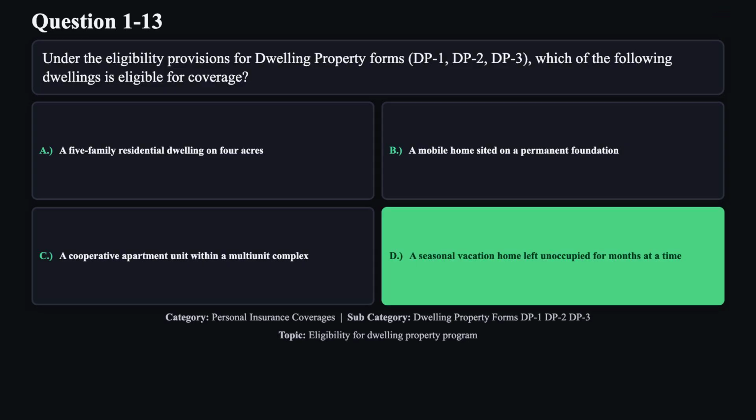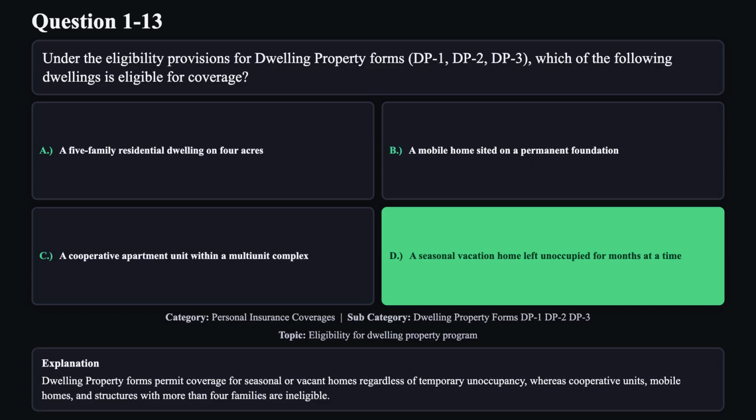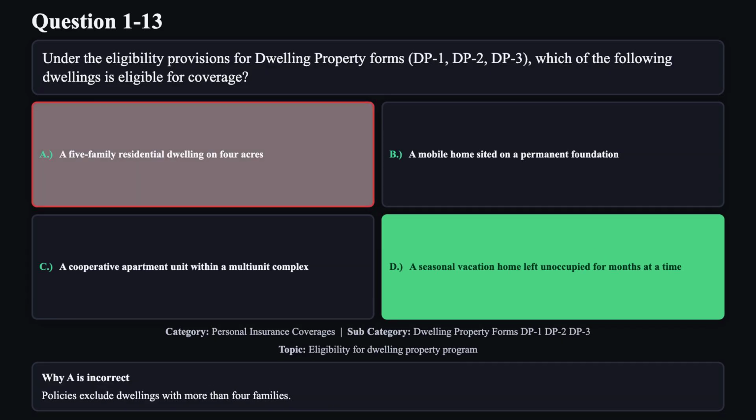The correct answer is D. Dwelling property forms permit coverage for seasonal or vacant homes regardless of temporary unoccupancy, whereas cooperative units, mobile homes, and structures with more than 4 families are ineligible. Reason A is not correct. Policies exclude dwellings with more than 4 families.